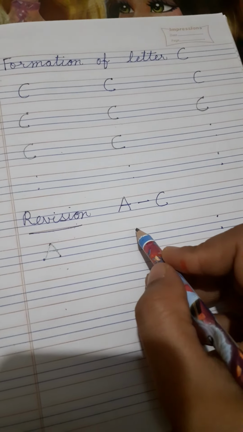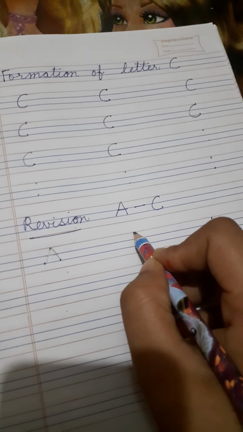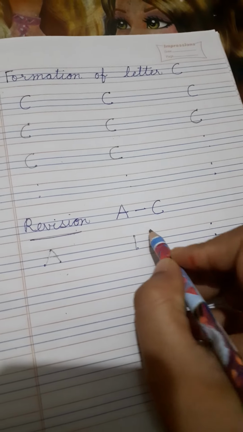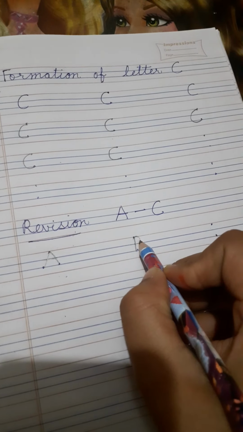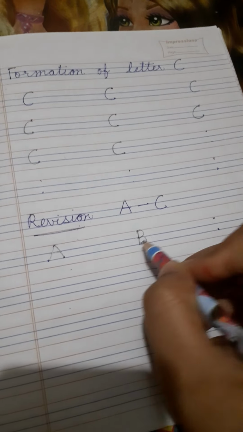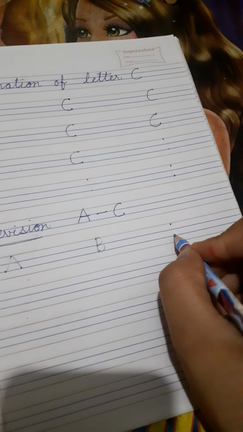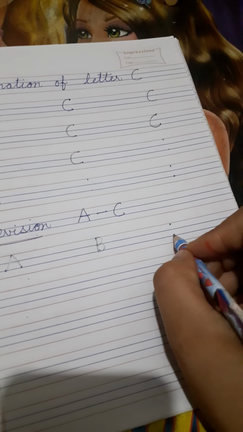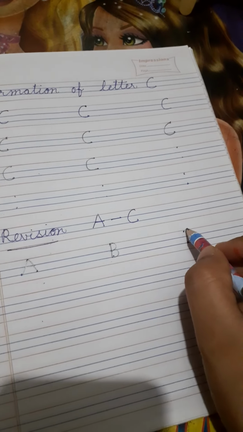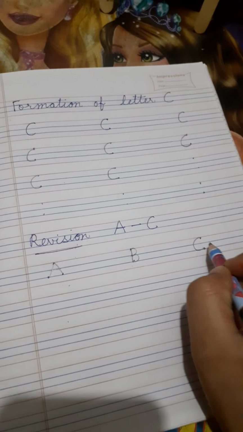And now our letter B. After A, our letter comes letter B ball. Let's make a standing line and now make a small right curve and again make a small right curve. This is our letter B ball. And now this is our letter C. How can we make letter C? Can you tell me? Make a left curve. Very good. This is our letter C.